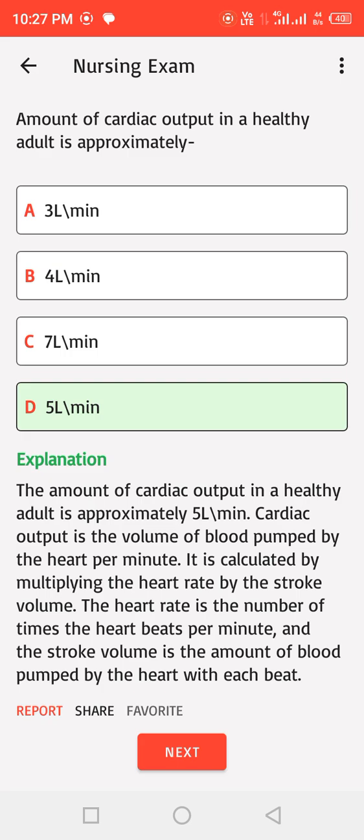Cardiac output is the volume of blood pumped by the heart per minute. It is calculated by multiplying the heart rate by the stroke volume. The heart rate is the number of times the heart beats per minute, and the stroke volume is the amount of blood pumped by the heart with each beat.